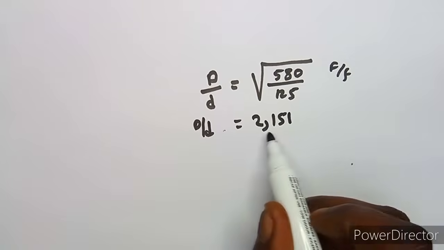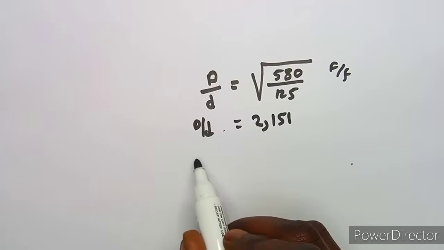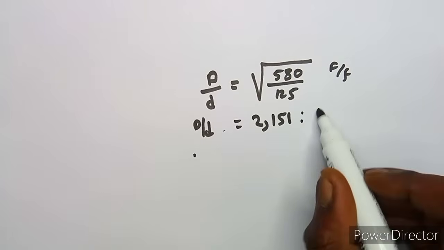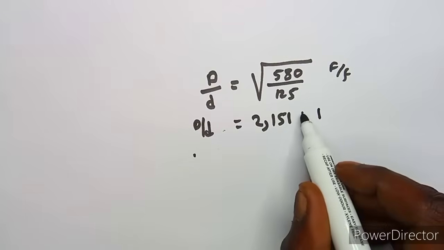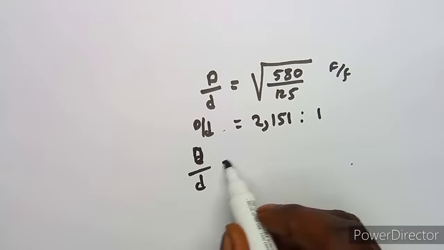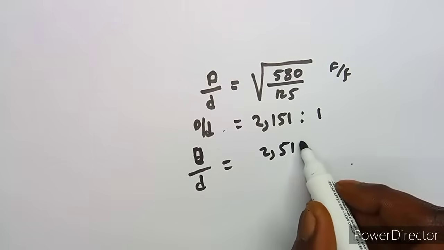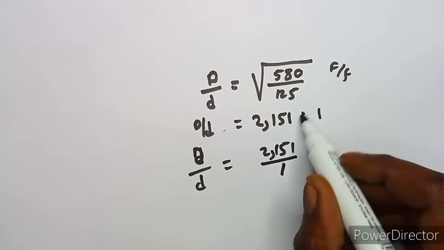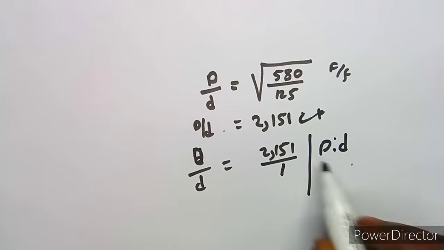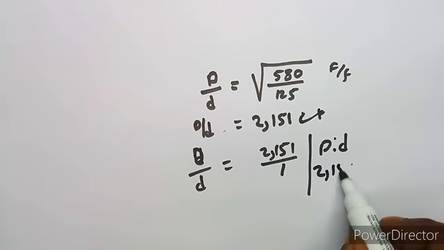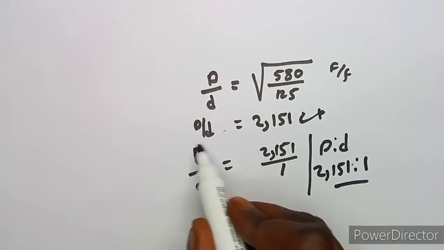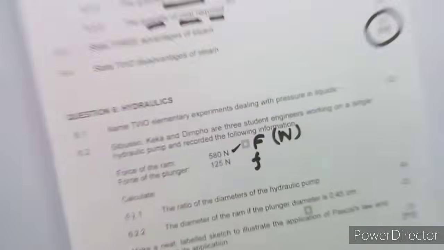So if this is D over this, we can even write it as D over D like this. You can write it as maybe S to 1 if you want, but it's a fraction, so you can write it over 1 like this, D over D. You can write it as 2,151 over 1. If you want to write it like this, D to d, therefore you can write it as 2 comma 151 to 1. So that's a ratio, or just leave it like that. It's still one and the same thing.